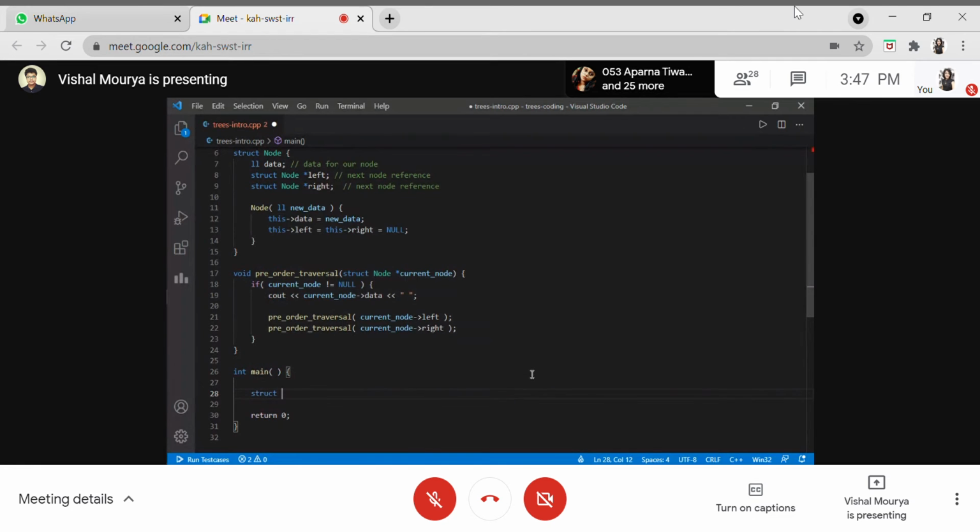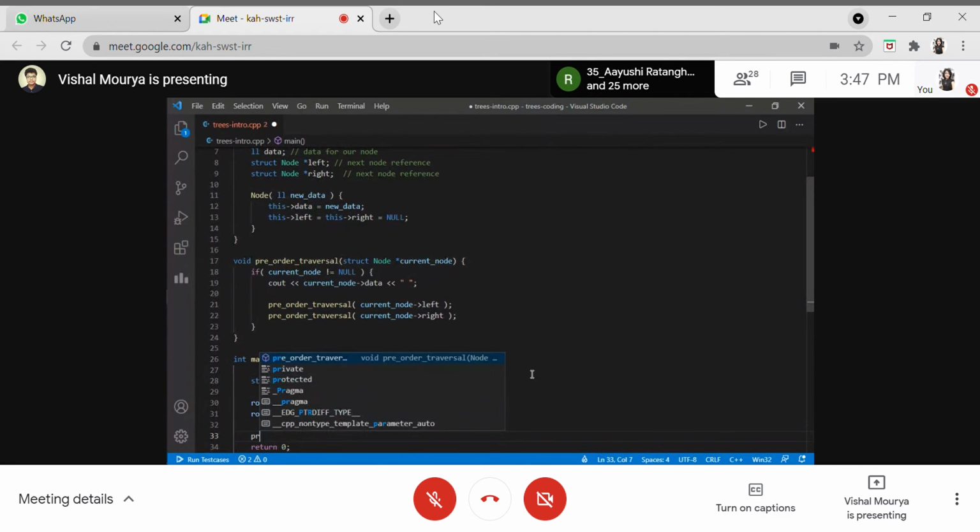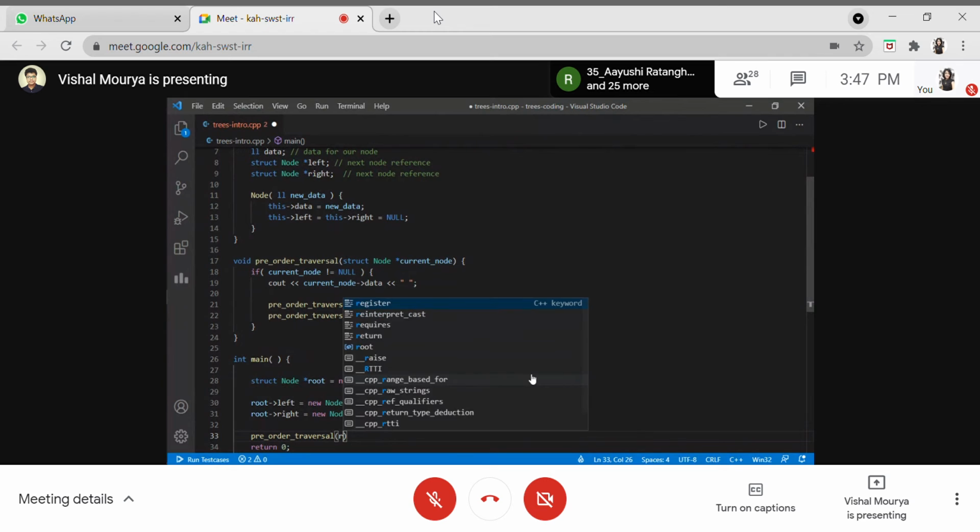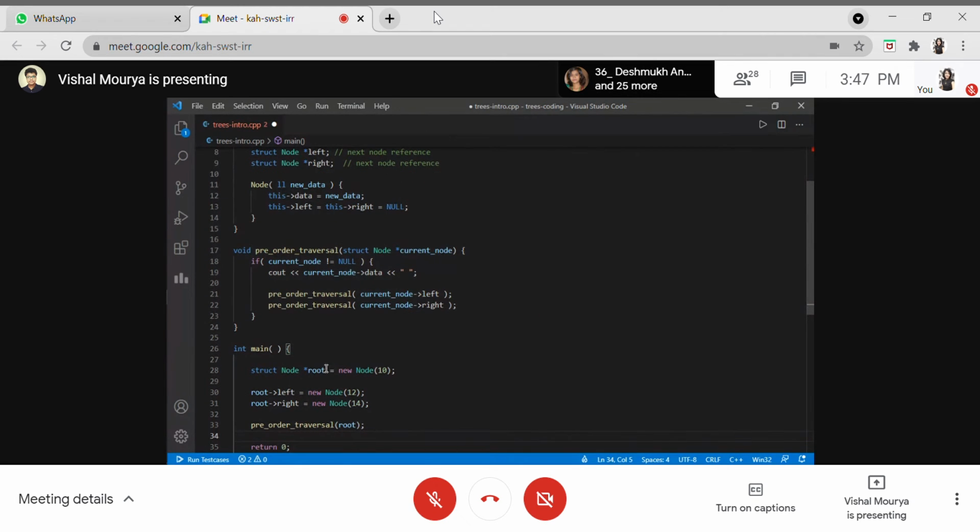I'll create a root node here and assign it a new node, passing it the value 10. Then in the left child of this root node, I'll have a new node, and let's take 12. In the right child of this tree, we'll have one more node, and let's say 14. So this is a simple tree, and I'll call pre-order traversal and pass the root of this tree, as I told you.